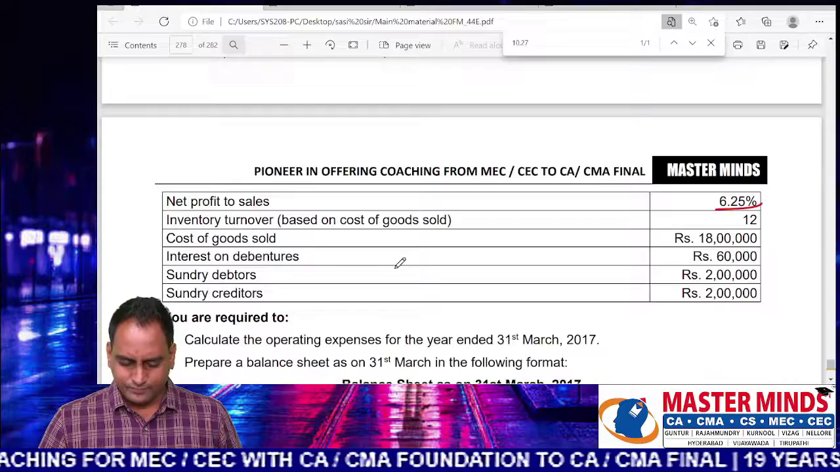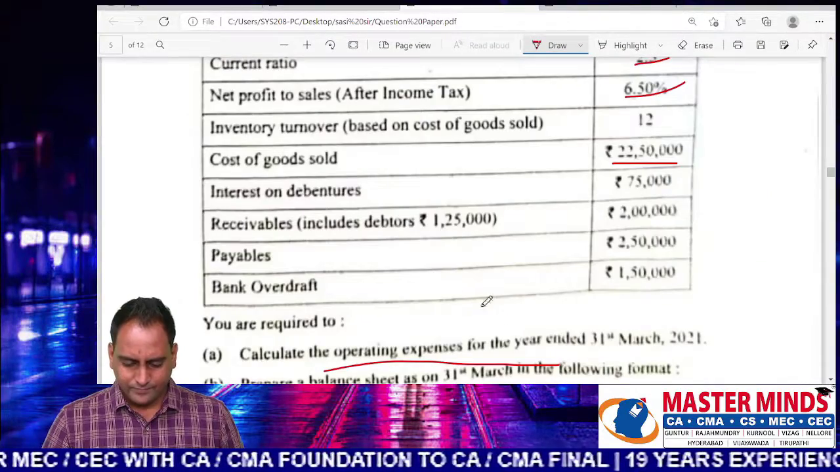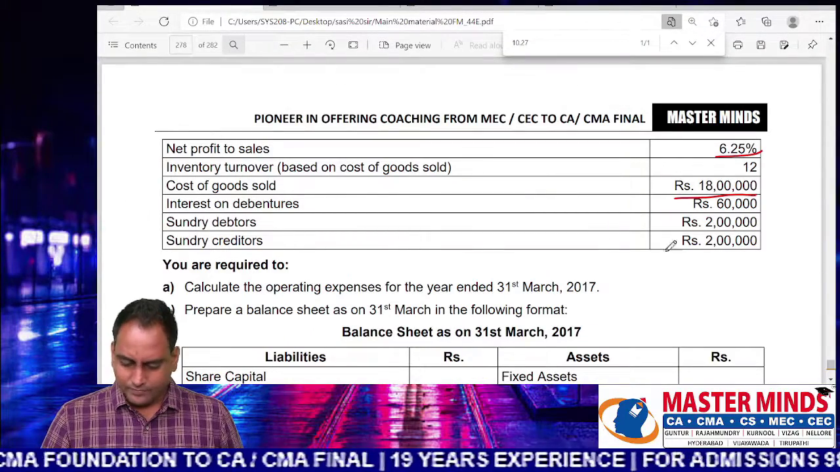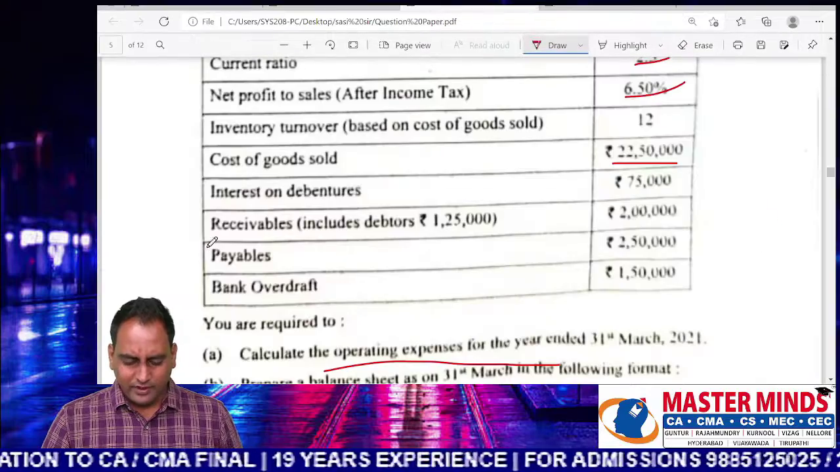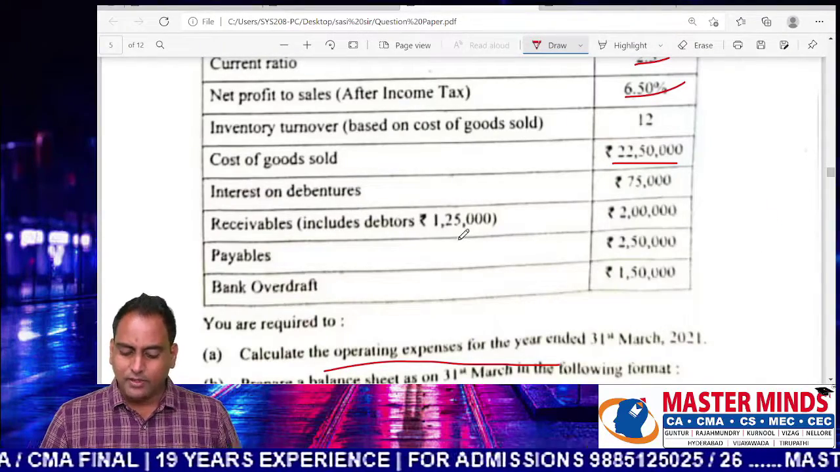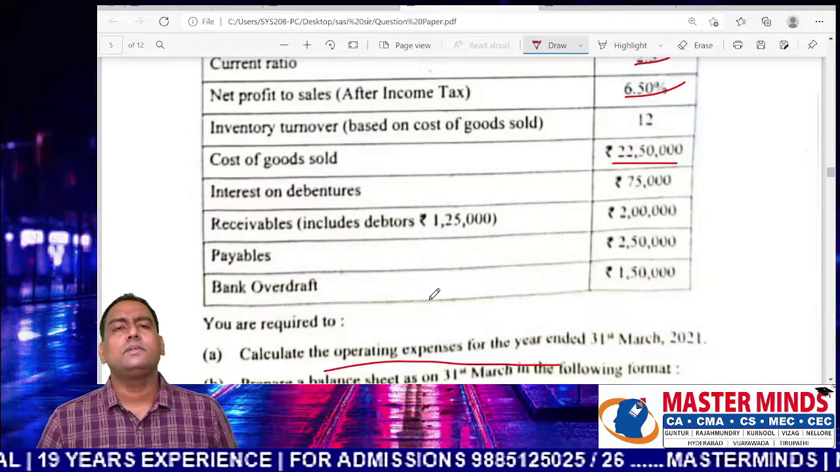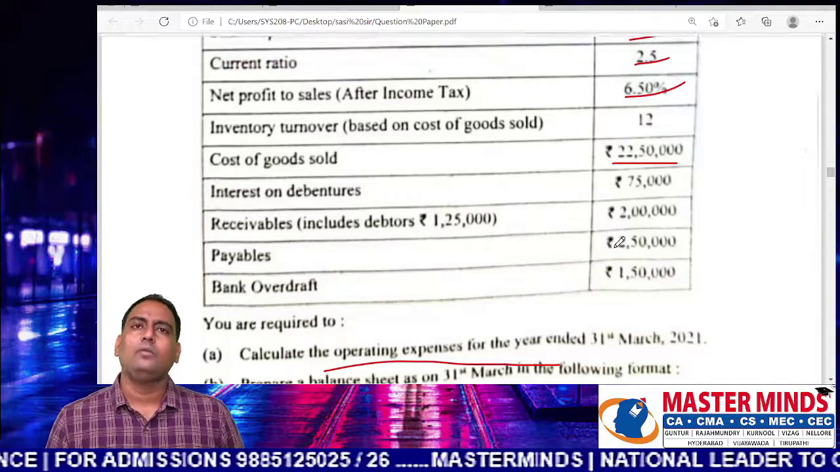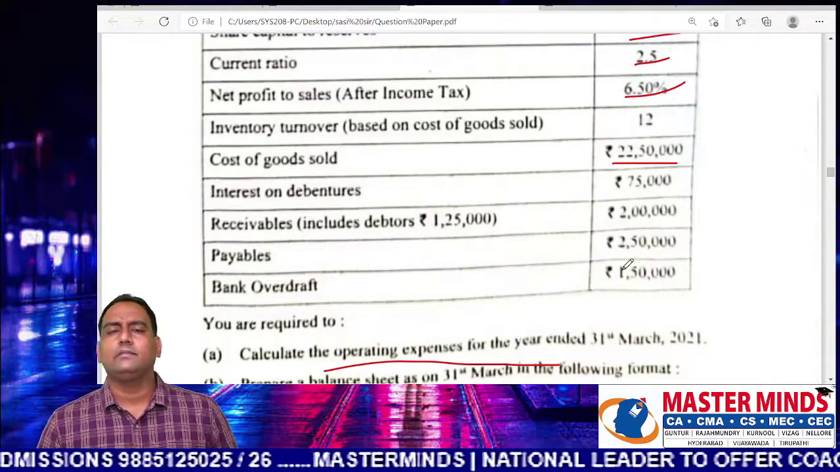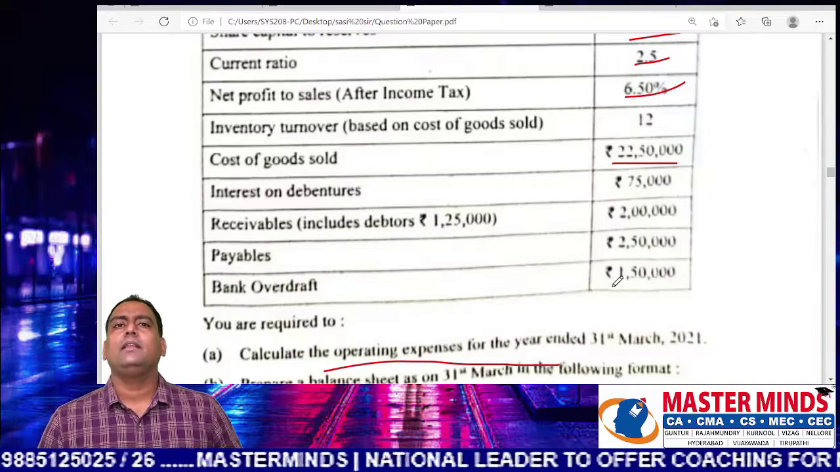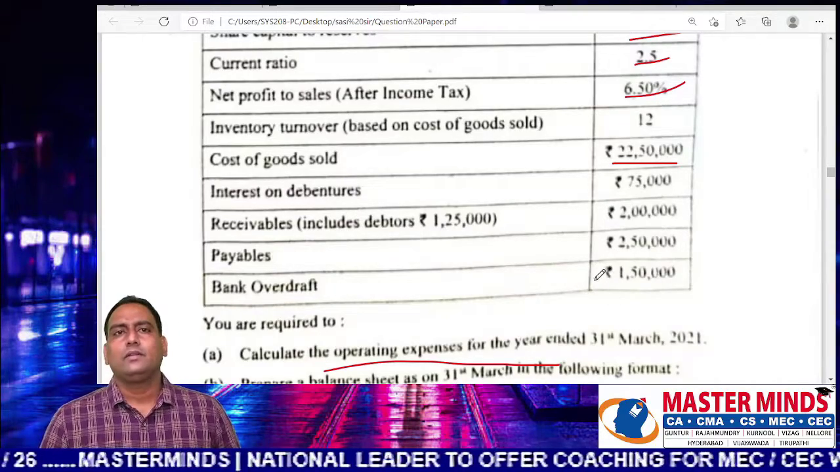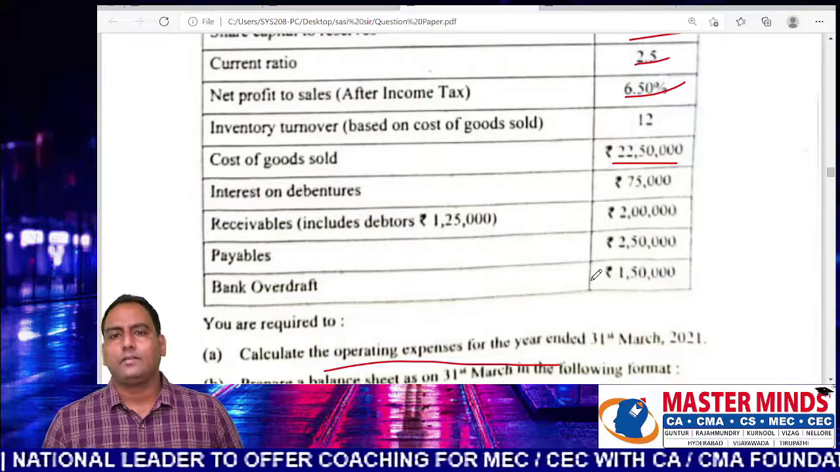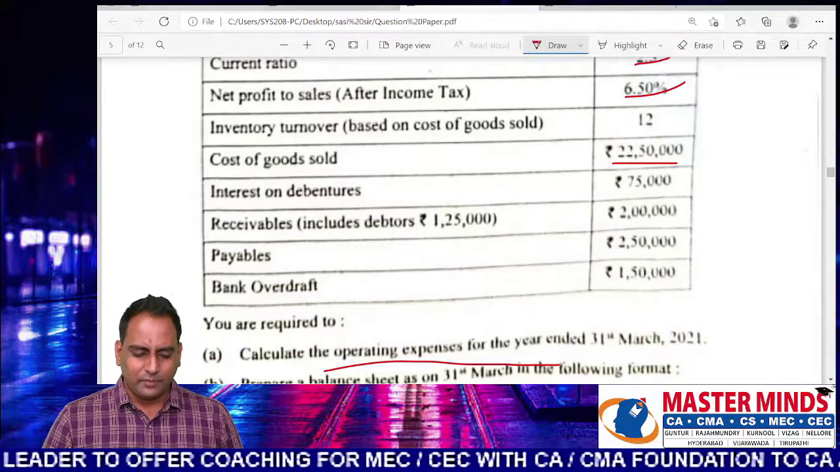Cost of goods sold is there. Receivables, debtors are also given, 2 lakhs. But what is the difference here? Debtors include receivables, including 1,25,000. In fact, debtors include bills receivable, so this is not a separate point. In the balance sheet, you have to write 2 lakhs. Out of 2 lakhs, 1,25,000 is the outstanding from the debtors. The balance 75,000 is the bills receivable. There is no sense in segregating this because the total remains the same. So this is a slight deviation from our problem.